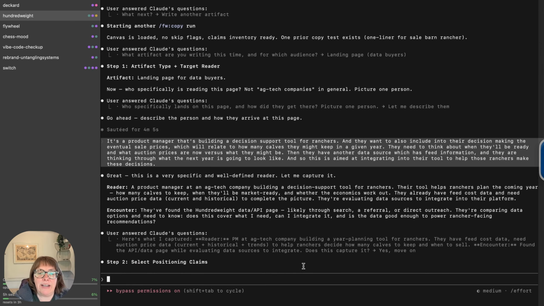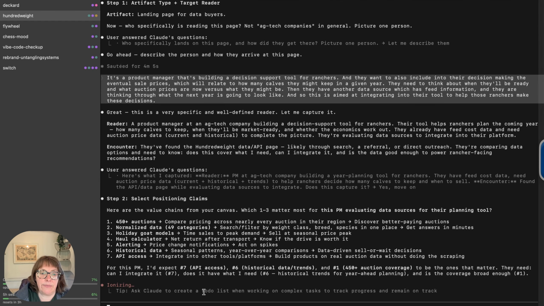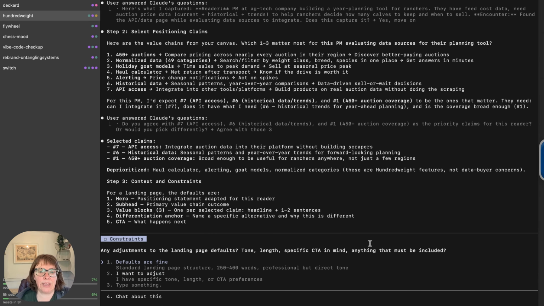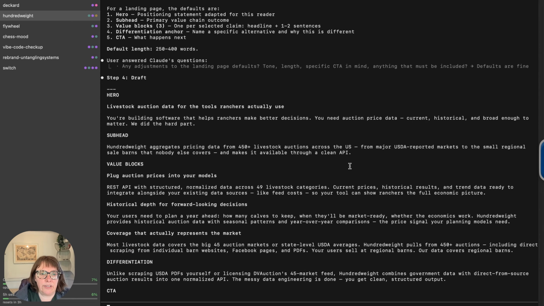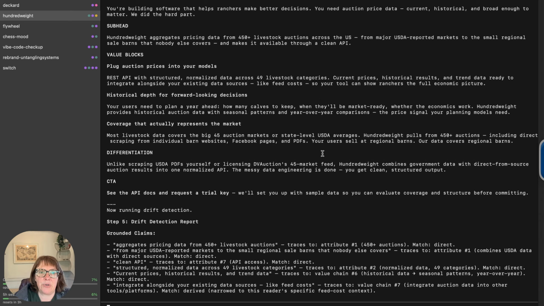So they found it. We want them to find it and think they should integrate it. So I think in their case, what's important is API access, the historical data, and the coverage. I think that makes sense. Let's go with that. We're going to go with the landing page defaults. So it's suggesting our hero is livestock auction data for the tools ranchers actually use.